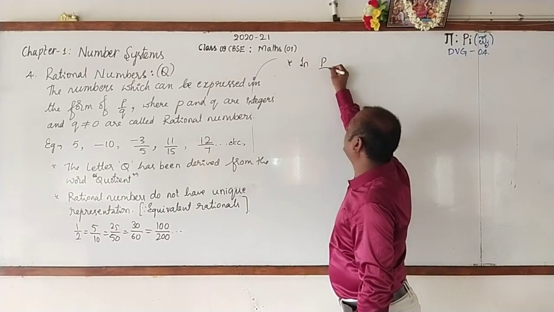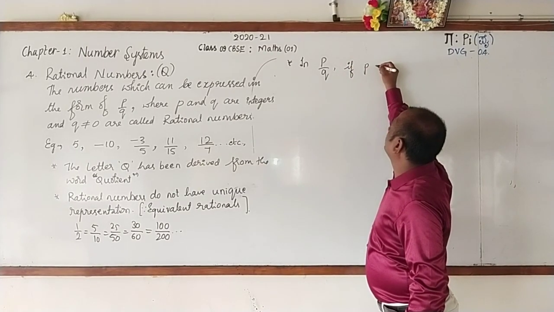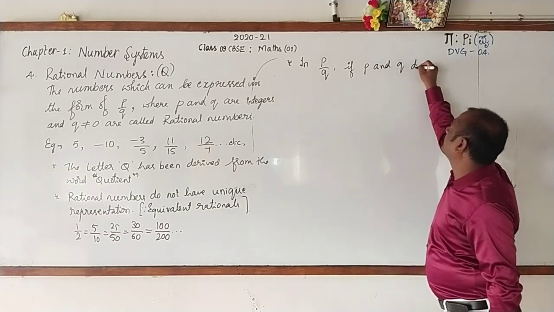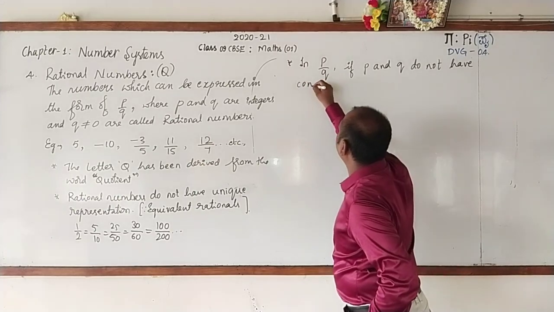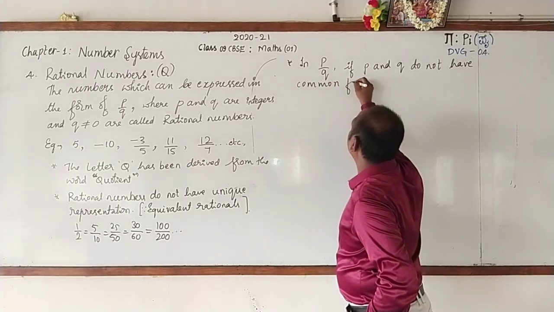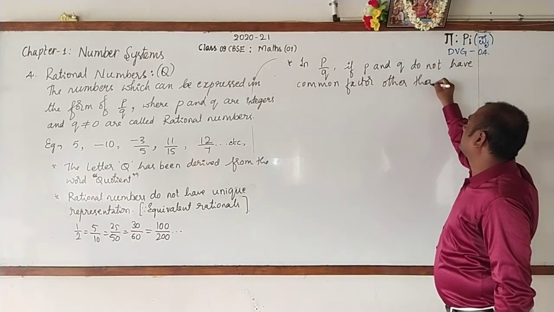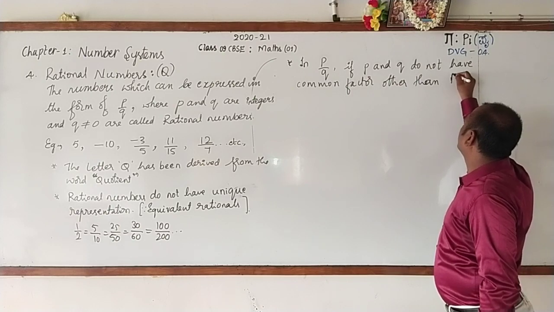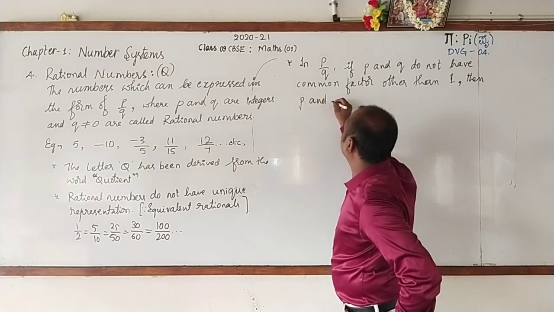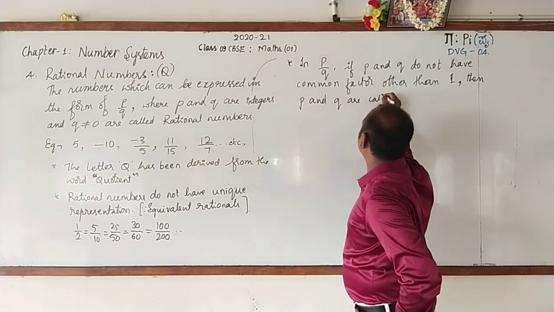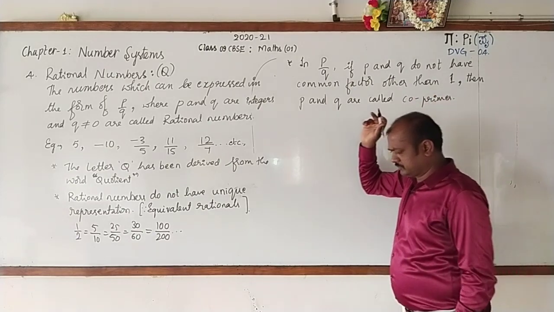Now, in P by Q, if P and Q do not have a common factor other than 1, then P and Q are called co-primes, which I have already learnt in 6th standard.